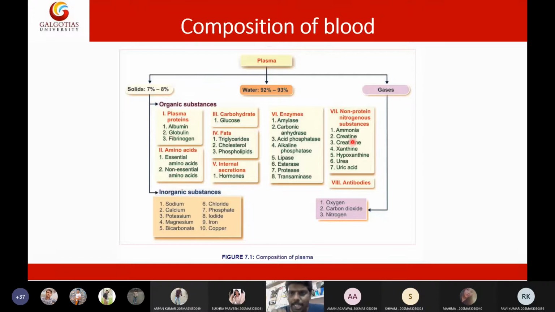So they are the metabolic pathway byproducts. After metabolism of proteins or nucleic acids, these non-protein nitrogenous substances will be released, and they are also present in the plasma. And last and finally is antibodies.